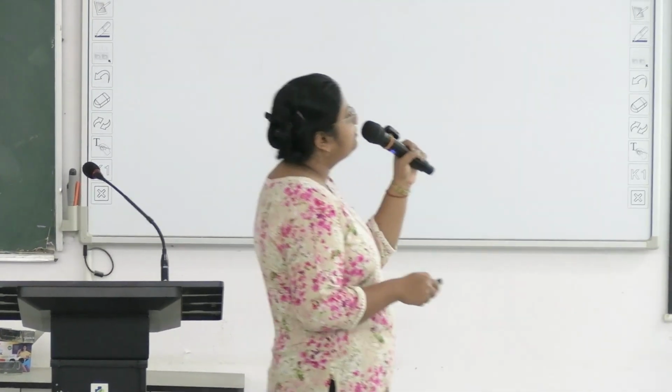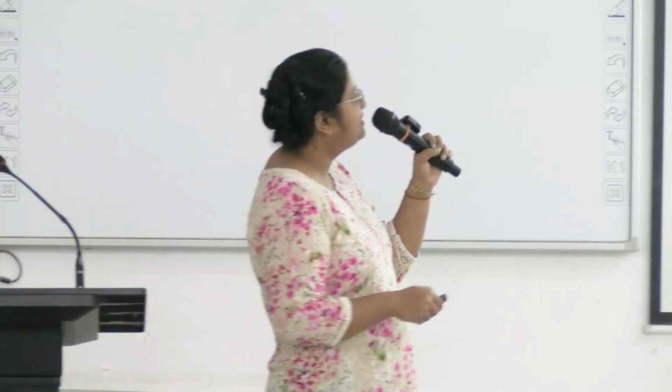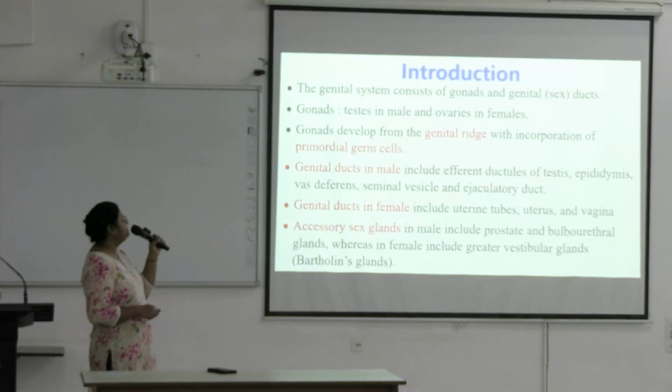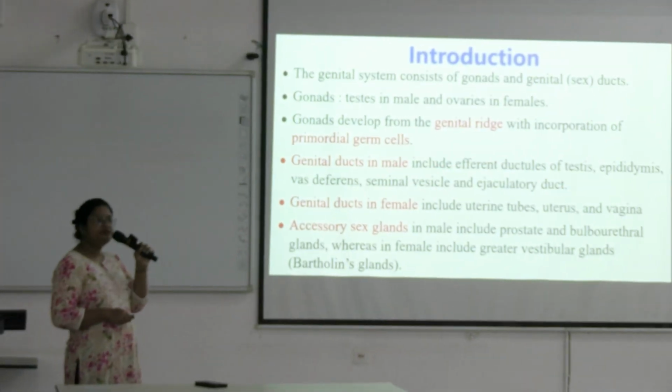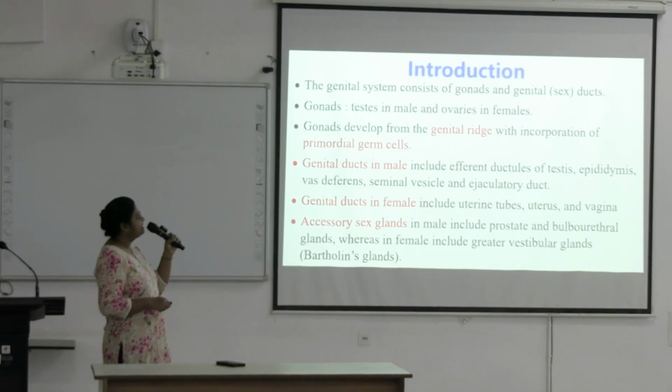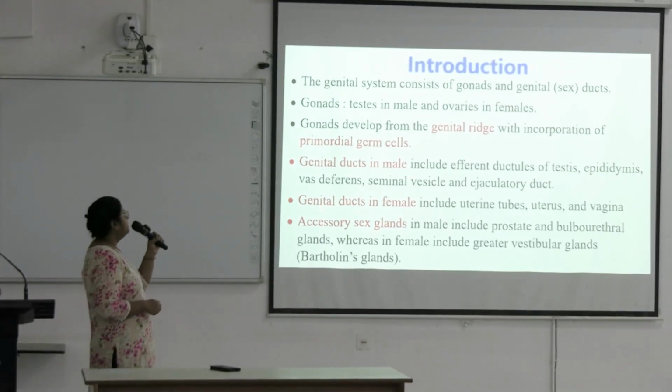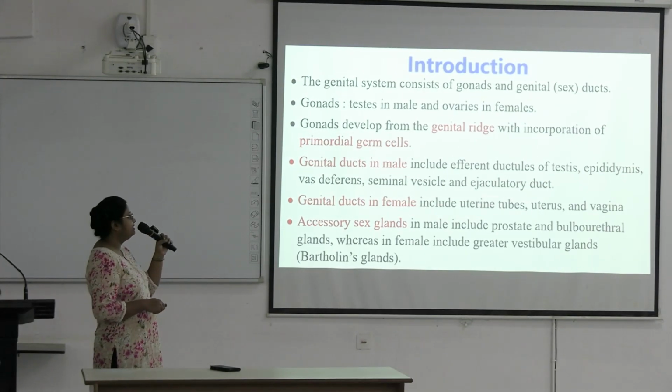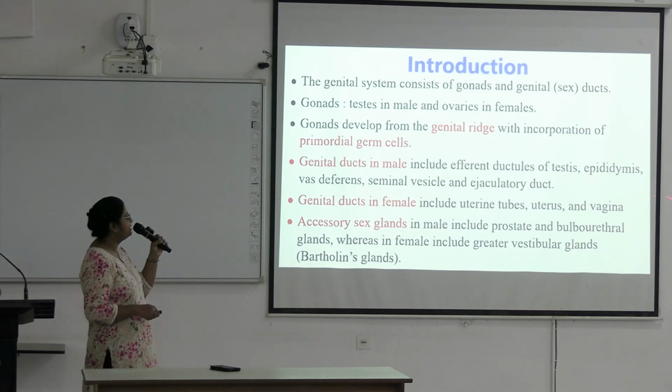The genital system consists of the gonads and the genital sex ducts. Gonads are testes in male and ovaries in female, and they develop from the genital ridge with incorporation of the primordial germ cells. Genital ducts in male include the efferent ductules of testis, epididymis, vas deferens, seminal vesicle, and ejaculatory duct. And genital ducts in female, you have seen: uterine tubes, uterus, and vagina.